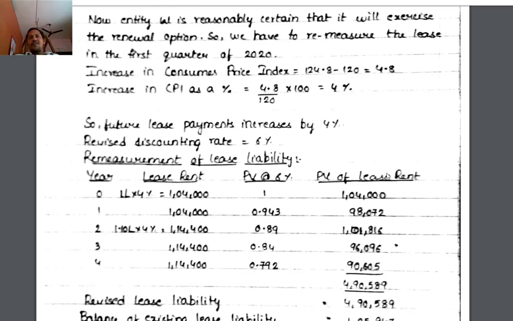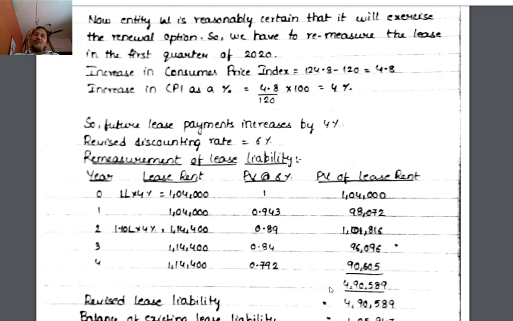Then the present value of lease rent: 1 lakh 14,400 into 1; 1 lakh 14,400 into 0.943, 1,08,072; 1 lakh 14,400 into 0.89, 1 lakh 1,816; 1 lakh 14,400 into 0.84, 96,096; 1 lakh 14,400 into 0.792, 90,605.